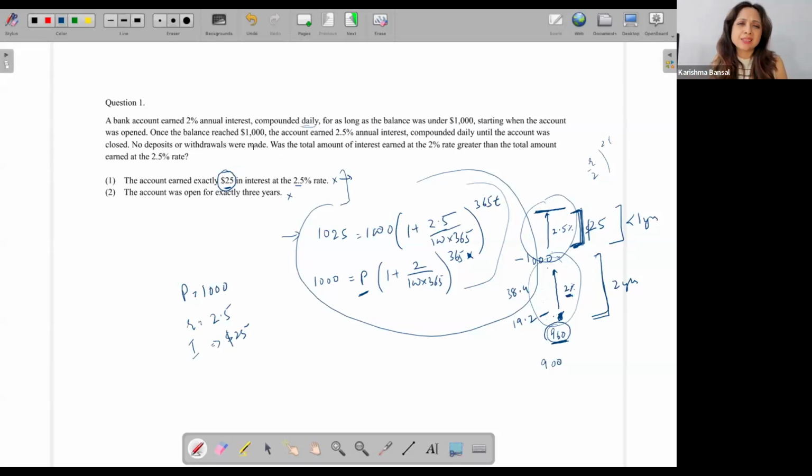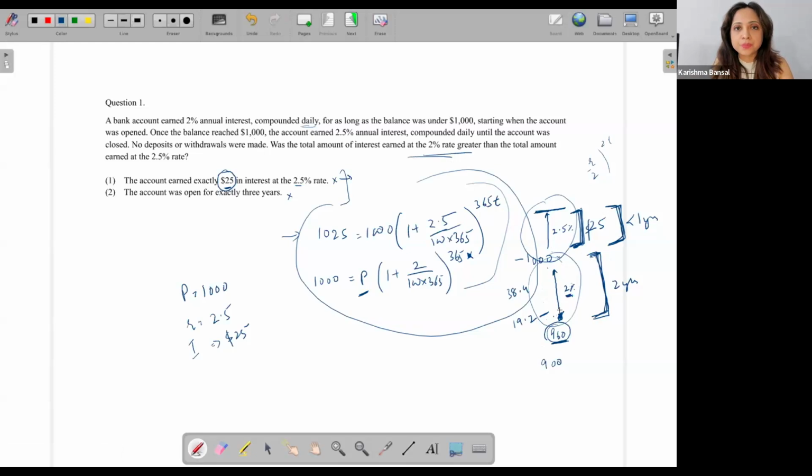As I said, compounding will not have a huge impact because the rate of interest is really small. So that means this happened in less than 1 year, and so the rest happened in more than 2 years, because total time is 3 years. If this happened in more than 2 years, then certainly, since I'm getting a 2% rate of interest over here, I earned about $1.40 in the 2 years, which means that definitely the interest earned at 2% is greater.